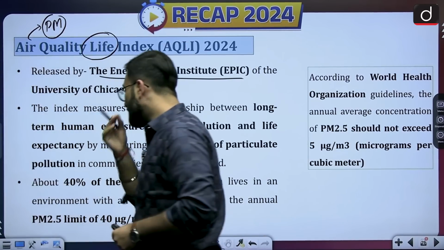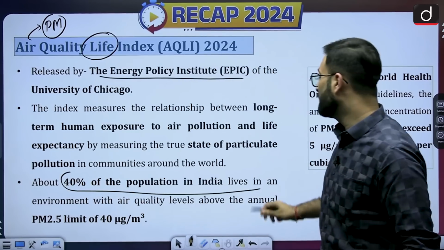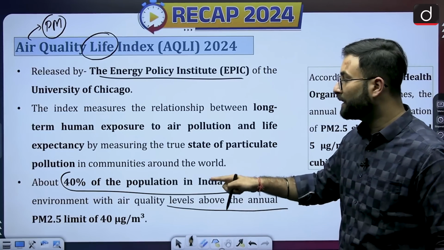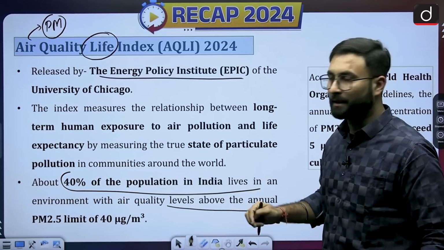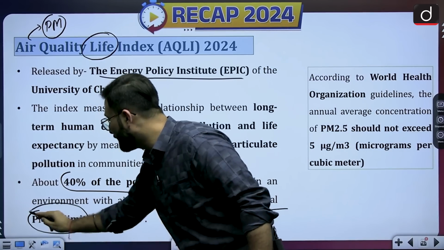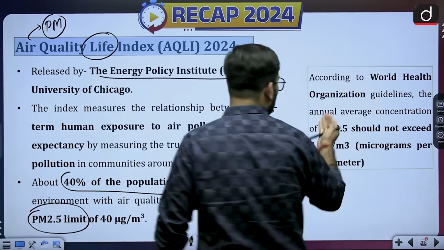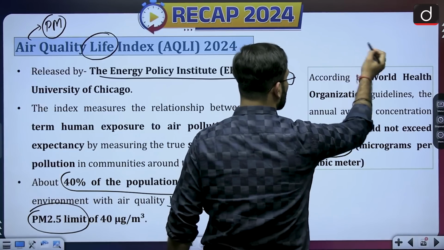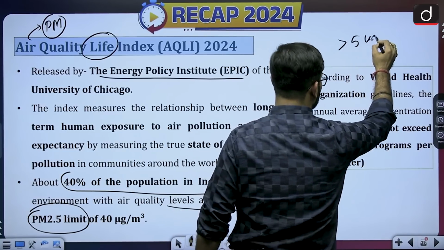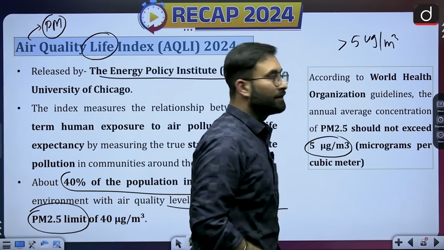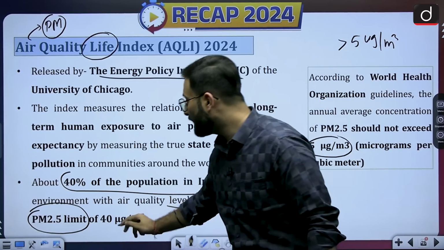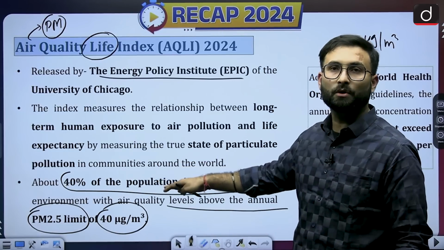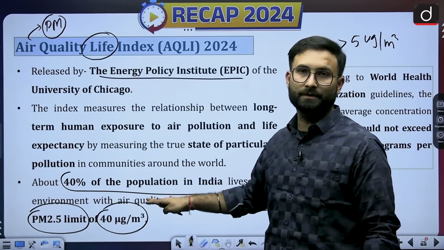Now in India, they have said that 40% of India's population is living in an environment with an air quality level above the annual PM limit, that is 40 microgram per cubic meter. They are saying that for the PM 2.5 limit, the WHO says that it should not exceed more than 5 microgram per meter cube. When we are talking about India, 40% of the population is living in 40 microgram per meter cube. So that is the level of pollution which is there in India.